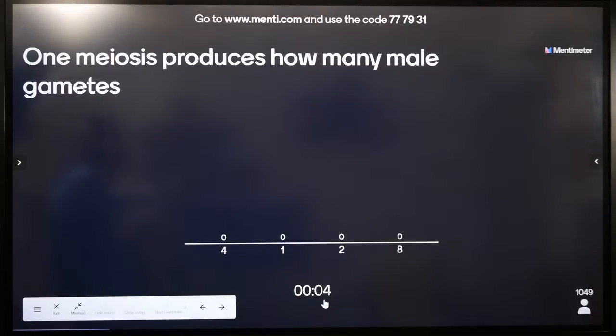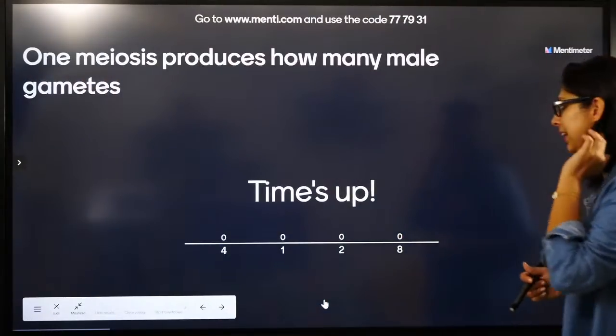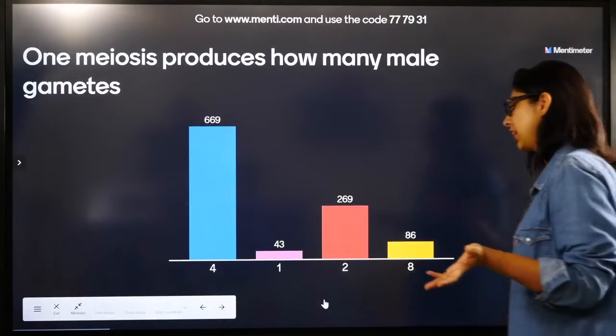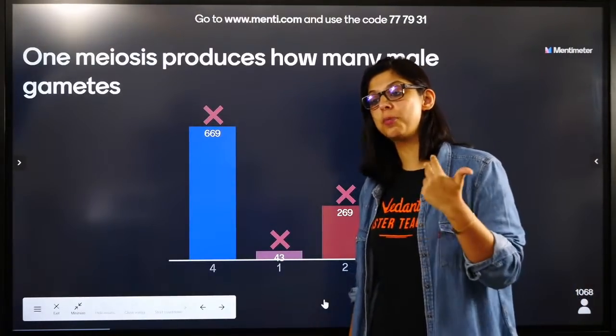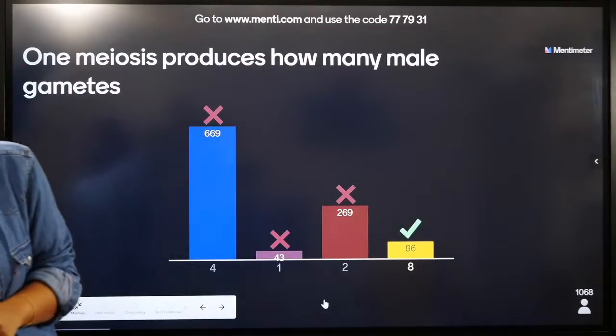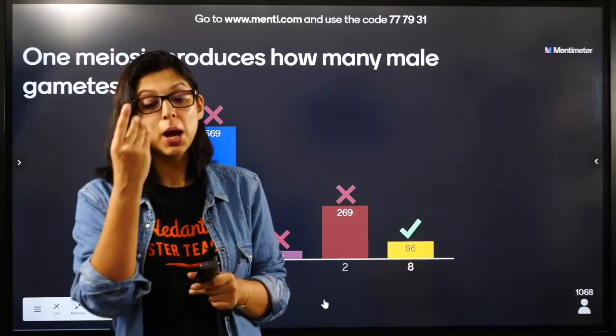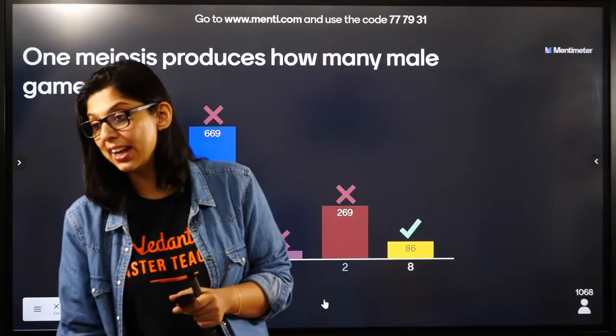One meiosis produces how many male gametes? 4, 1, 2, 8? How many are produced after meiosis? How can it be 2? Meiosis 1 will produce 2, meiosis 2 will produce 4. One complete meiosis will produce 4 male gametes. In the female also it is 4, but 3 degenerate, only 1 remains towards the chalazal end.